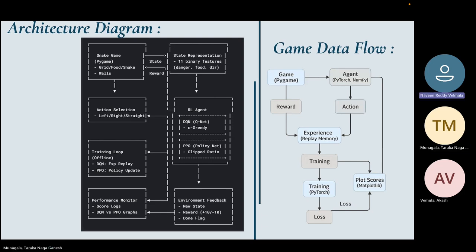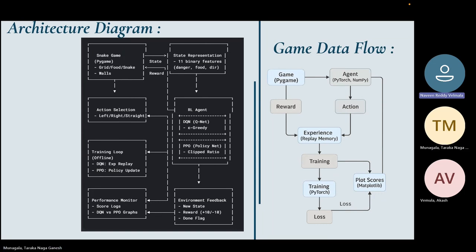Thanks for the introductory part, Akash. I'll now explain the core learning flow and the two agents we trained, DQN and PPO. This is the reinforcement learning loop we use for our snake game. The environment generates a state, like food location, danger, and direction. The agent, DQN or PPO, takes this state and picks an action to move straight, left, or right. The environment returns a new state and a reward, positive for eating, negative for crashing. This cycle repeats for thousands of steps, helping the agent learn what works best.